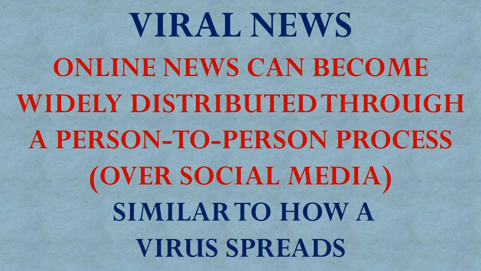The internet, and social media in particular, has given rise to what's known as viral news. This is where stories, for one reason or another, catch fire, getting passed from one person to another, and they spread quickly to extremely wide audiences, in a manner similar to how a virus spreads through a population.